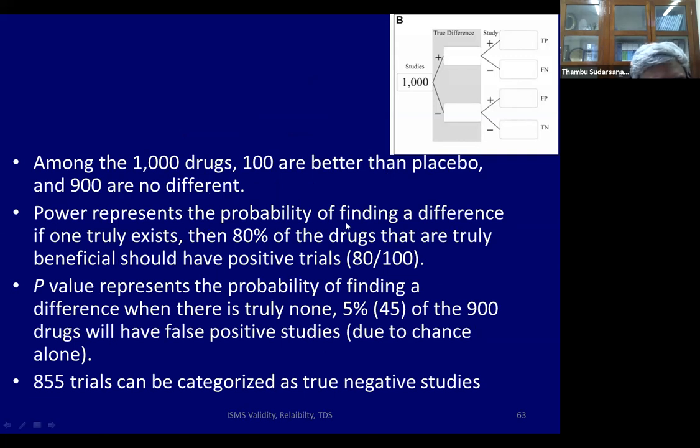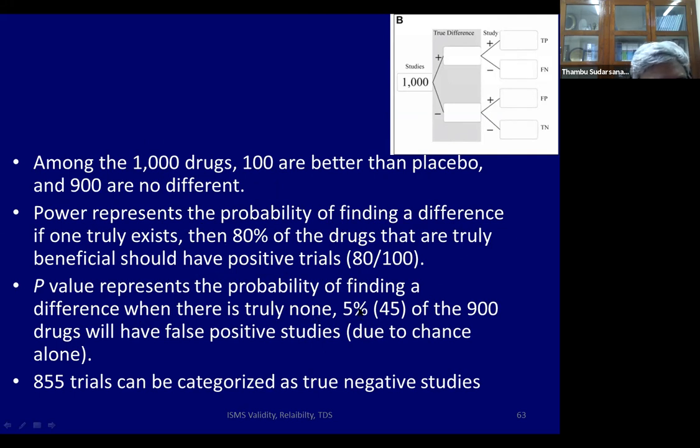The power represents the probability of finding a difference if one truly exists. So the power is 80% in all the studies, 80% of 100. So this number here will be 80. If one truly exists, then 80% of drugs that are truly beneficial should have positive trials. So 80 out of 100. The p-value represents the probability of finding a difference when there is truly none. Is the false negative. Sorry, the false positive.